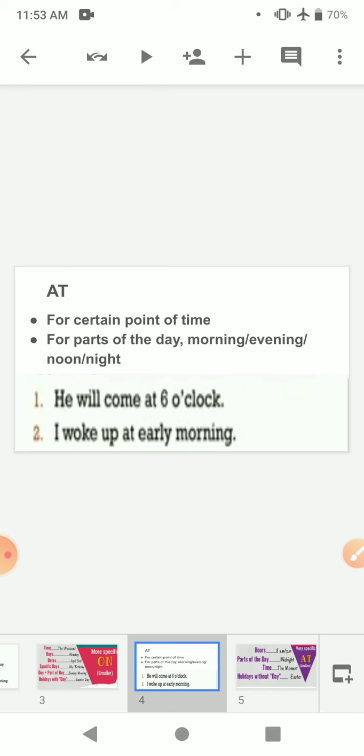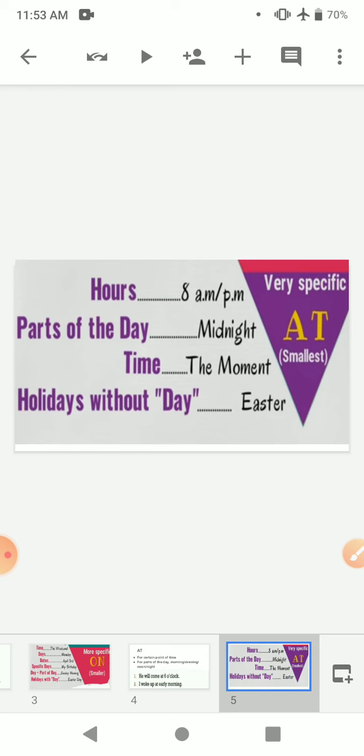For example, he will come at 6 o'clock. And similarly, we use at for parts of the day: morning, evening, noon, night. I woke up at early morning. Like we use at for hours, at 8 a.m., at 8 p.m. For parts of the day, at midnight, at noon. For time, the moment. Holidays without day: here we can use at without a day, like at Holi, at Christmas.